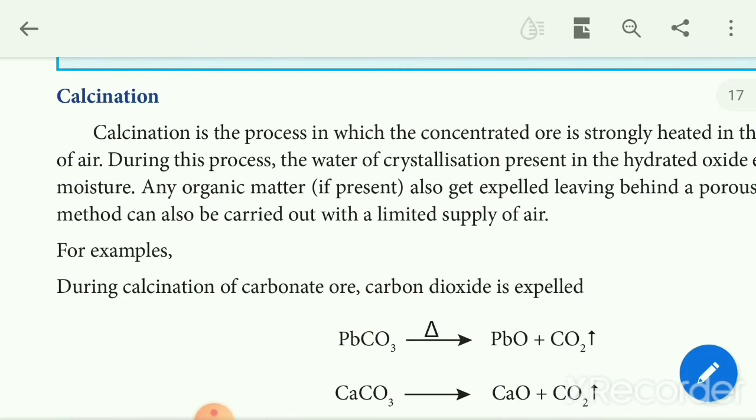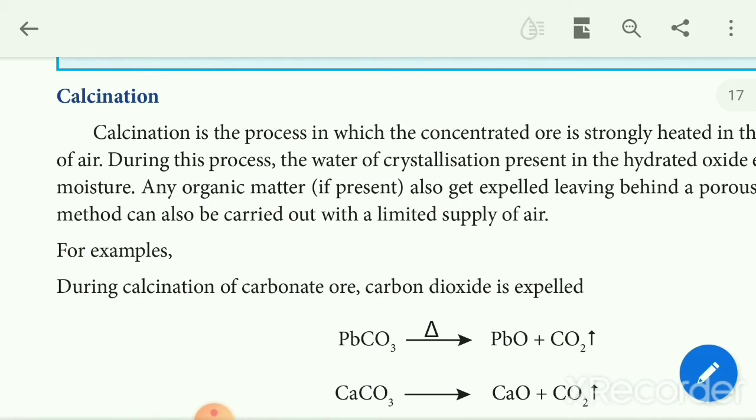The next method is calcination. In roasting, the concentrated ore is oxidized by heating with excess of oxygen. But in the calcination process, the concentrated ore is strongly heated in the absence of air. So you know the difference between roasting and calcination: excess of oxygen is roasting, and strongly heating in the absence of air is calcination.